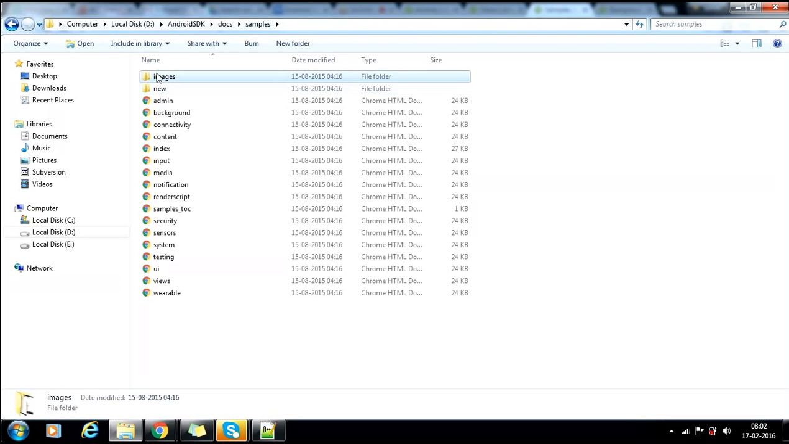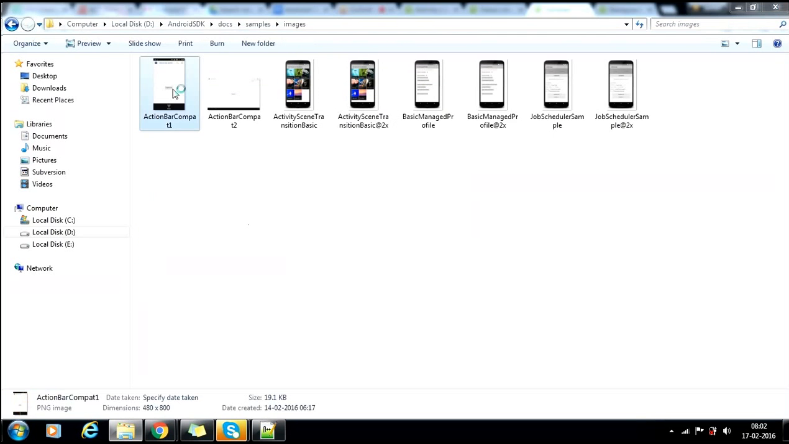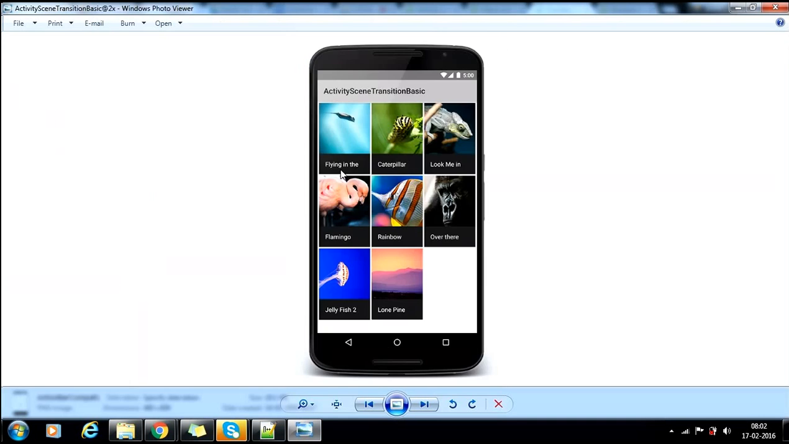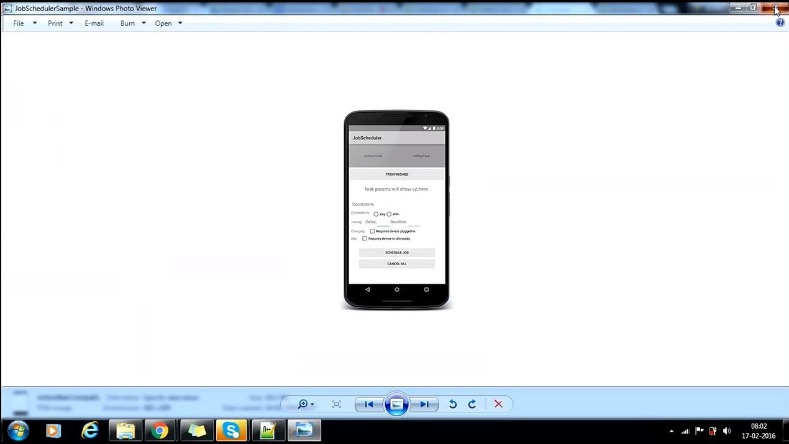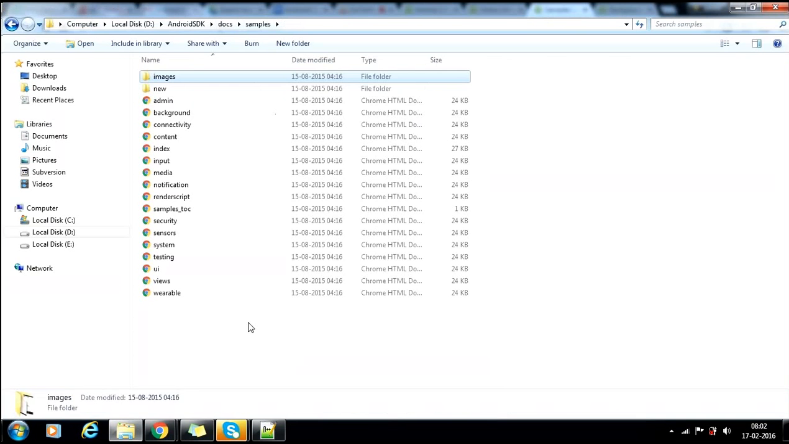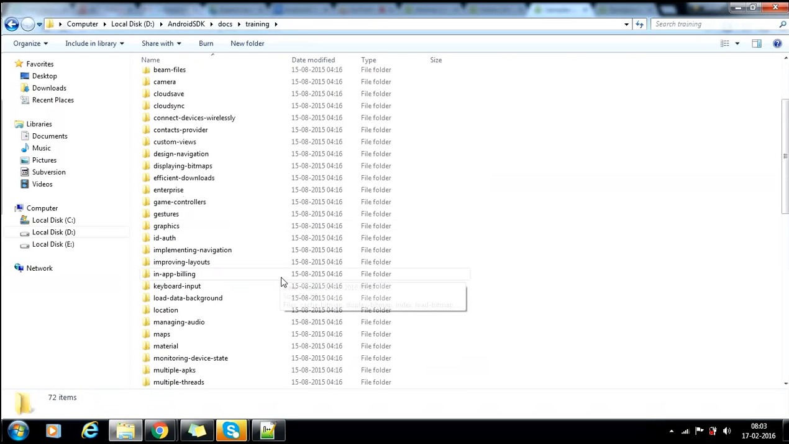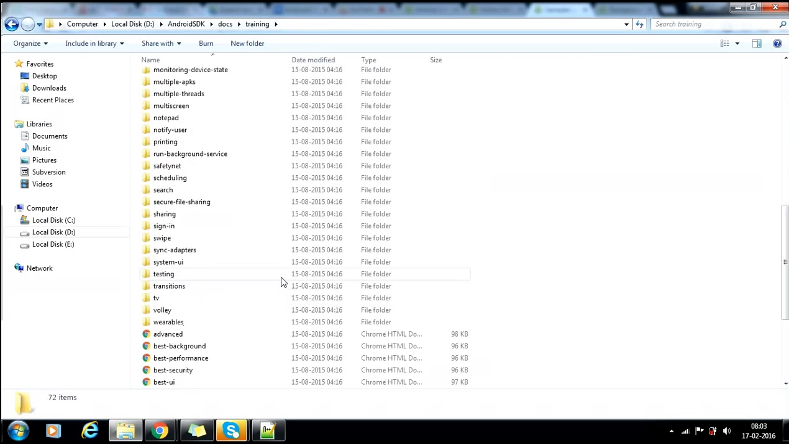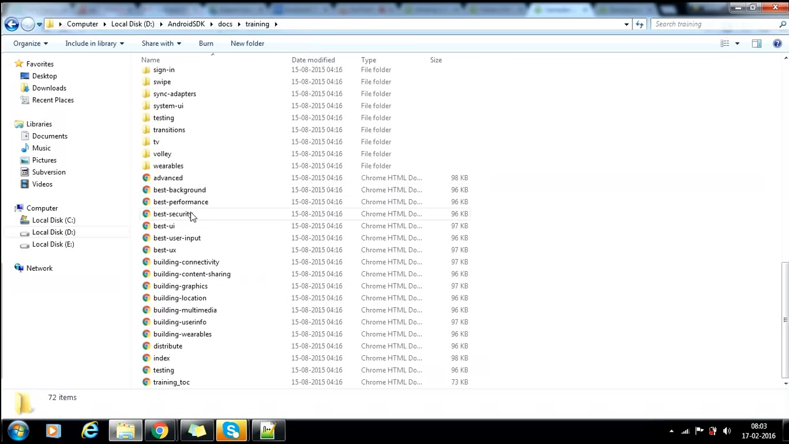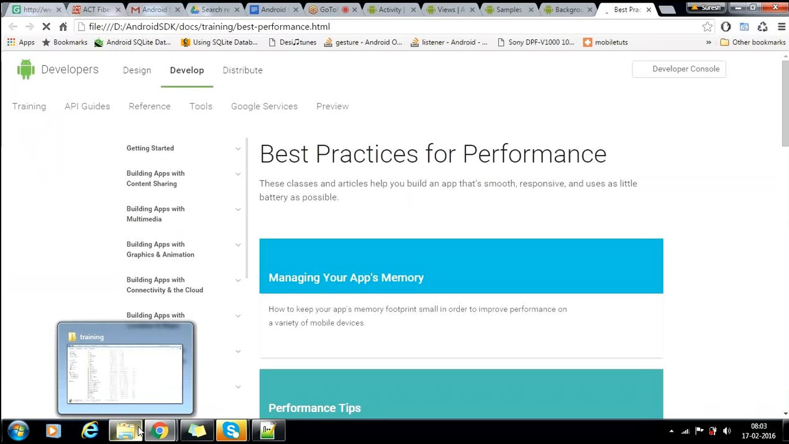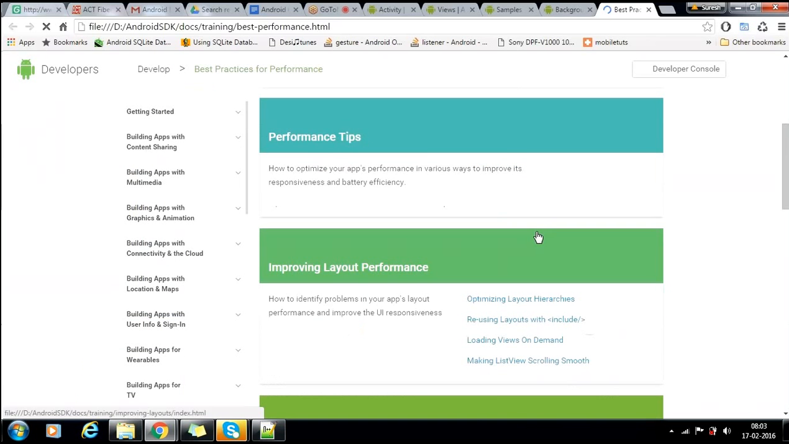Yes, he had used these examples. So he had these images. For today, please do these samples. You import them there, and you work on it. And you see all this training also, best performance. You'll get everything in this document. See, everything I can browse locally. That's a very good advantage.